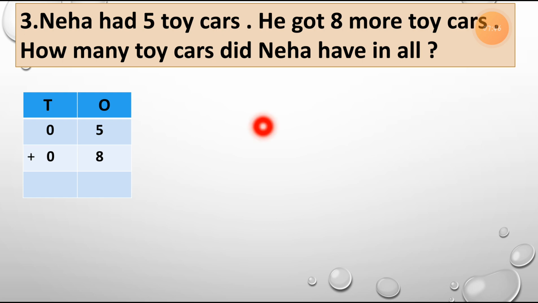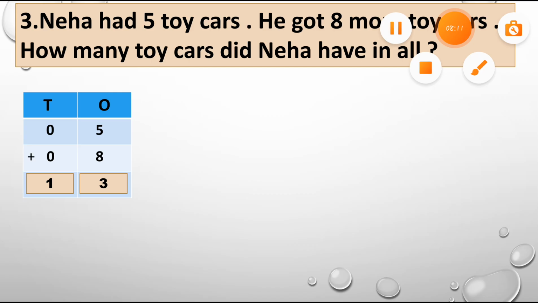Neha had 5 toy cars. He got 8 more toy cars. How many toy cars did Neha have in all? So here, in all indicates the addition. This is a keyword of the addition. So we have to add 5 plus 8 is equal to 13. So here 5 plus 8 is equal to 13.